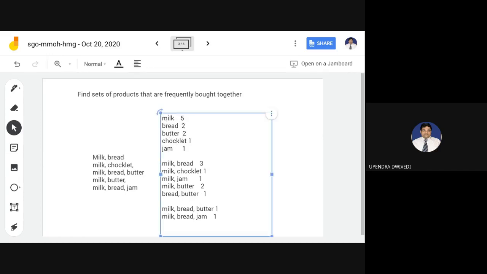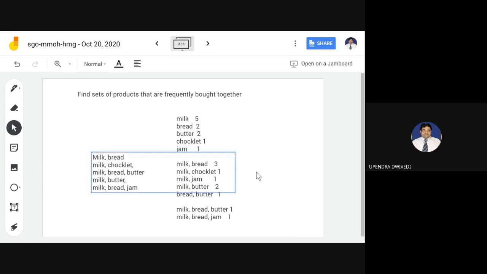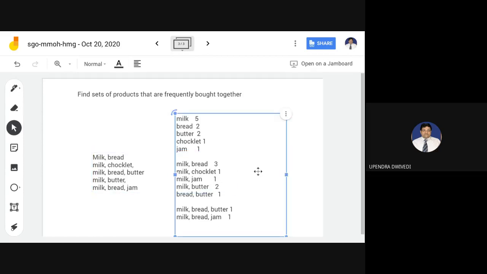You can find that milk and butter is a set of products bought more frequently than the others. Based on this analysis, an offline store or e-commerce store can find this sequence and place items based on their frequency of occurrence.